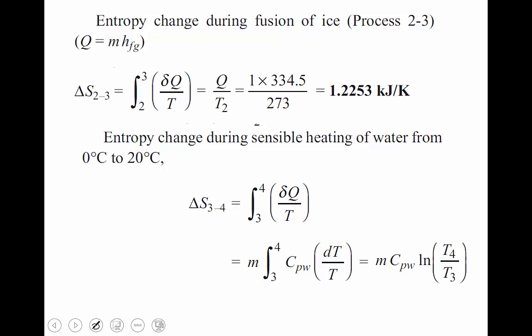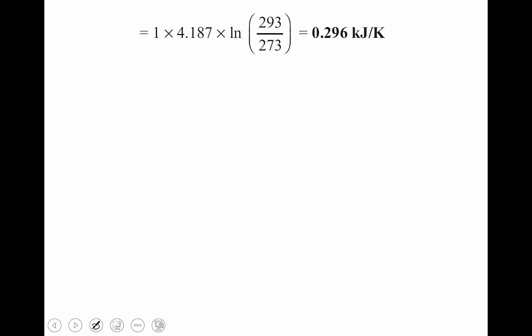Here the state of the substance is liquid, therefore substitute the water specific heat. Mass is the same, T4 is the final temperature, T3 is 0 degrees Celsius, and substituting, we get 0.296 kilojoule per Kelvin.